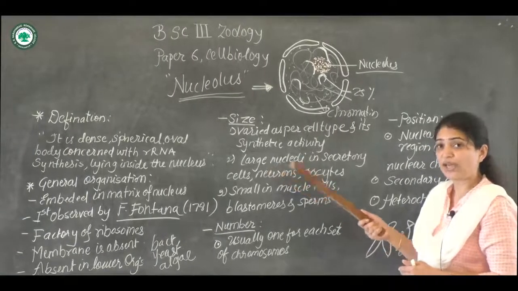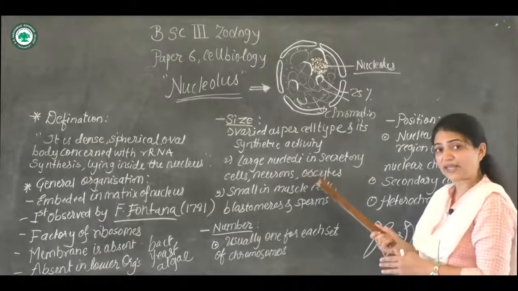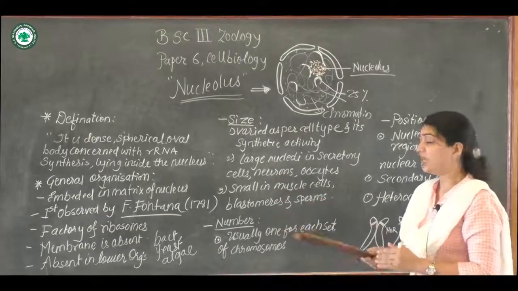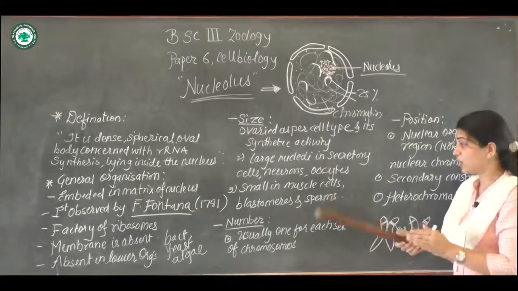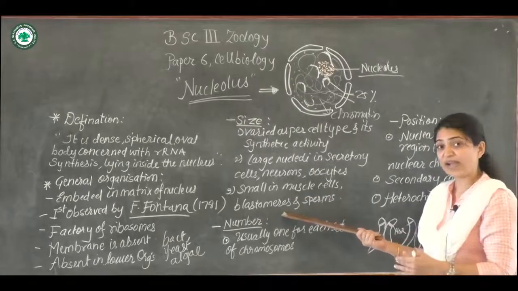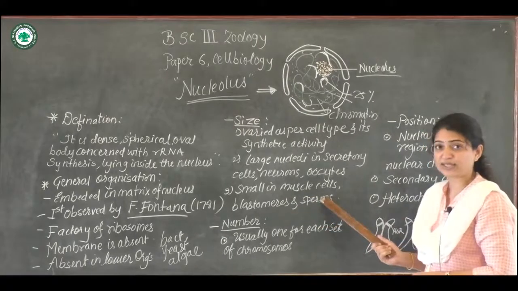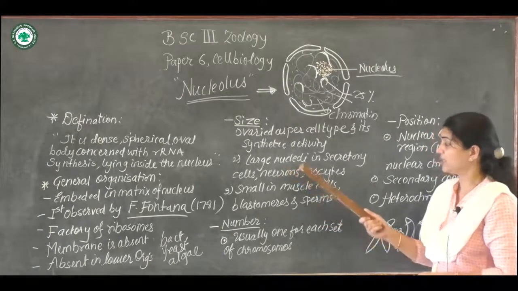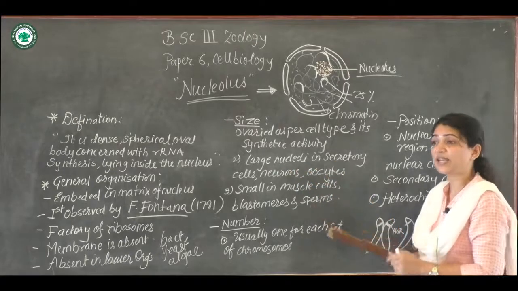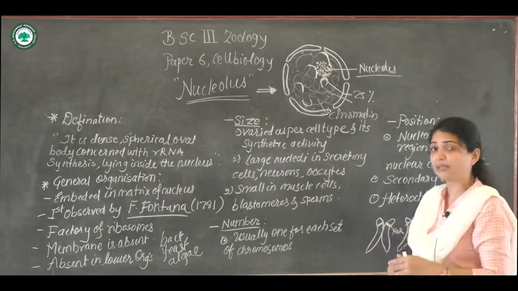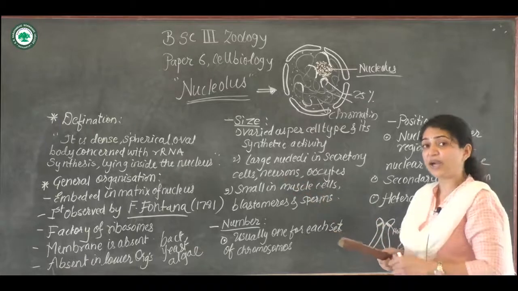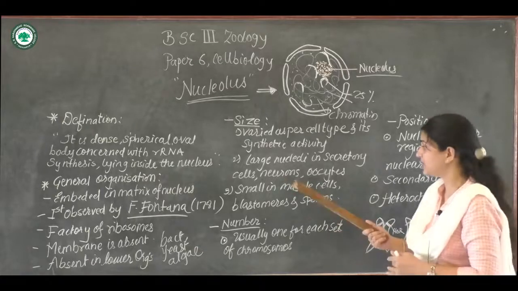So large nucleoli are found in the active cells, while small nucleoli are present where the rate of protein synthesis is low. That means small nucleoli are in muscle cells, blastomeres, which are the dividing cells, and the sperm cells. Large nucleoli are seen in the secretory cells, which are secreting different kinds of hormones or enzymes, okay. Then neurons, which consistently have active protein synthesis.